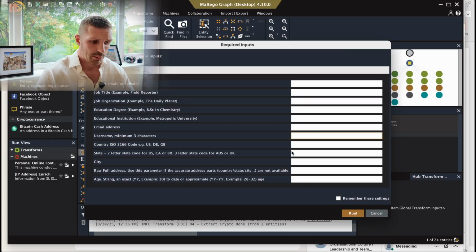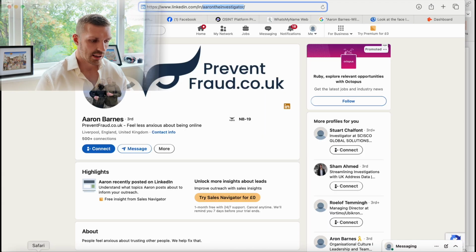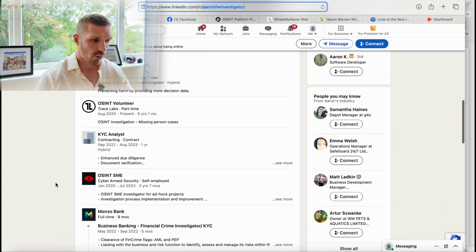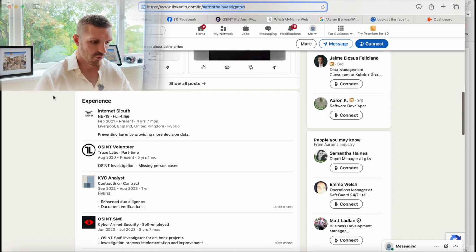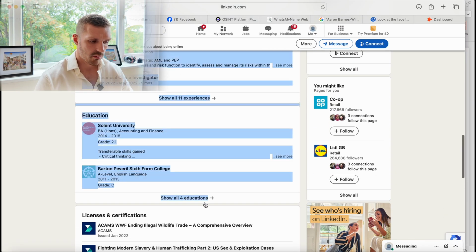Location data, self-explanatory. Age, we don't specifically know the age. If you're working with a client, they can tell you, but we don't always know the age. So the laziest way to get the age here is to go down LinkedIn, copy and paste out all the work experience and all the education experience, plug it into ChatGPT and ask it to give you the age, and then we